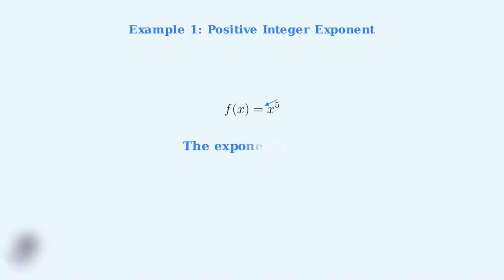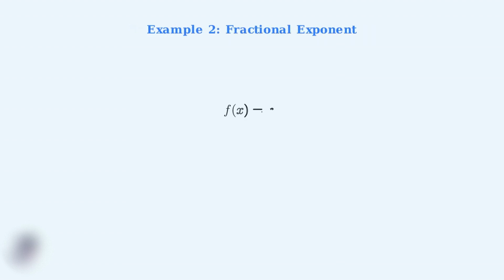We have f(x) = x^5. Looking at this function, we can clearly see that the exponent is 5, so n equals 5. This is a positive integer exponent, which is the most straightforward type to identify. Now let's look at a fractional exponent. Here we have f(x) = x^(1/2), which is the same as the square root of x. The exponent n is the fraction 1/2. Fractional exponents represent roots, and it's important to recognize them in both forms.